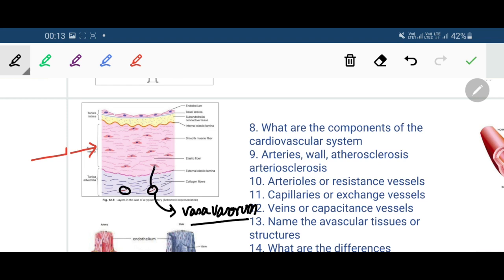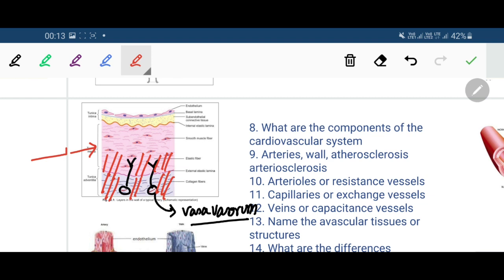From this vasa vasorum, branches extend, and these vasa vasorum ultimately supply the whole of the tunica adventitia and outer two-thirds of tunica media.